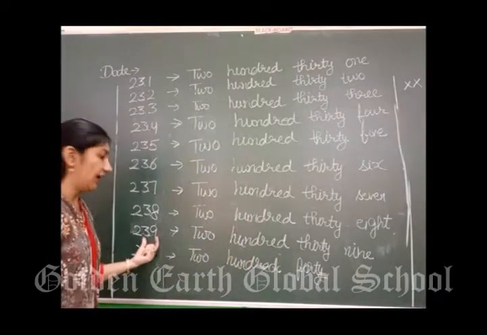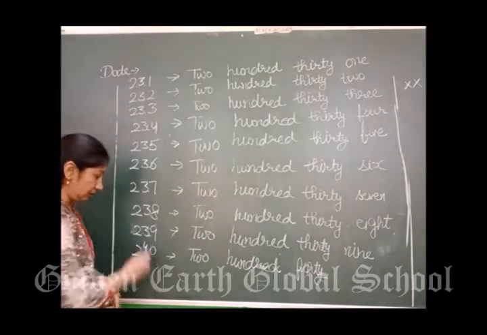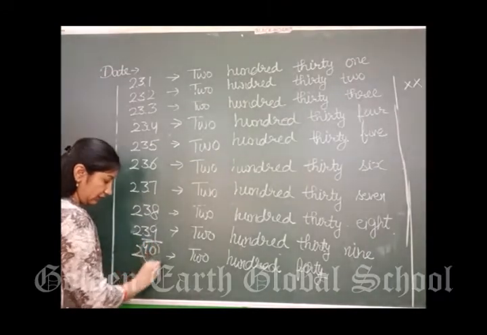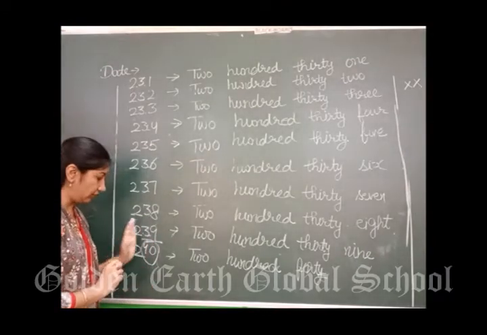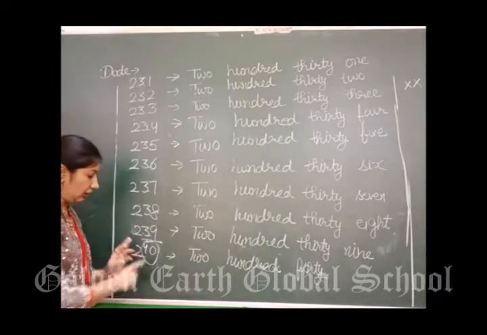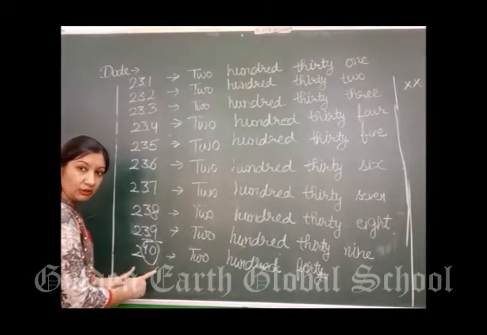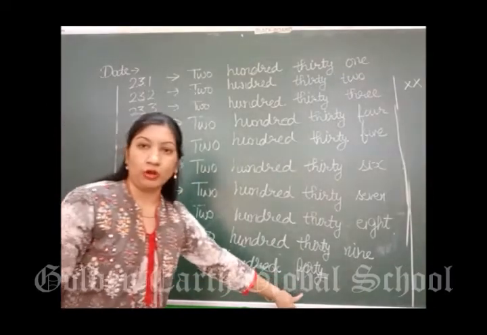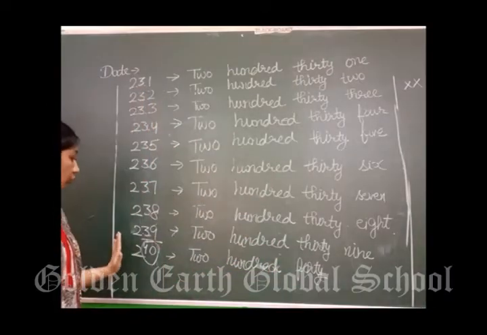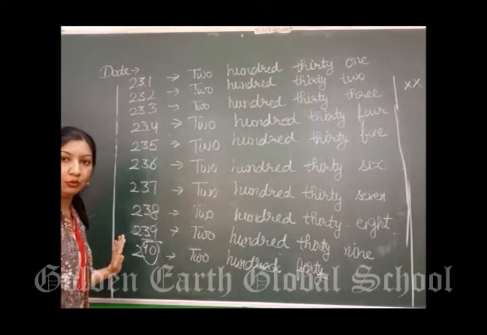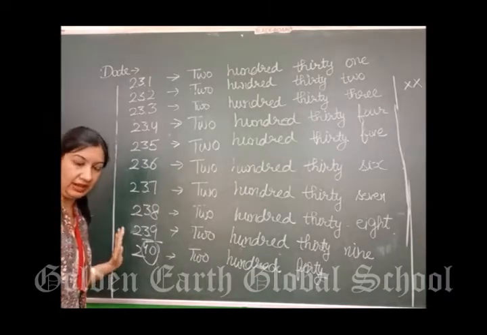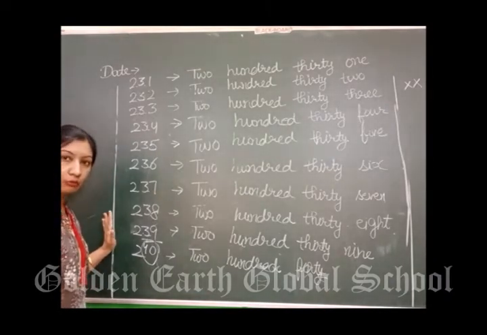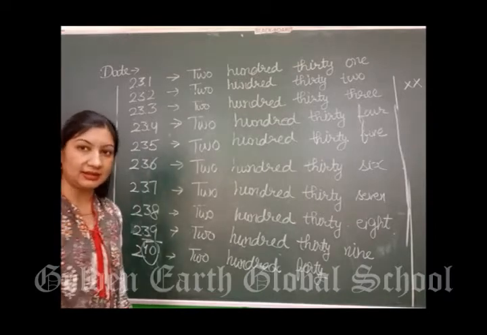After 39 what will come? 39 के बाद होता है 40, है ना? 40. It is 239. So it will be 240. In this way you have to do number names up to 240. Right? You have to do this in your notebooks. Writing should be neat and clean.